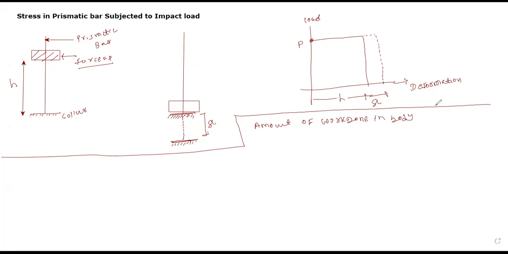Yes or no? Load acts just like a sudden load, and load first of all travels by distance h, and your material also travels, and then after it will travel by amount of delta L. Okay, so what is your work done? That is nothing but this diagram, P delta diagram. That is nothing but P multiplied by h plus delta L. Is it clear?